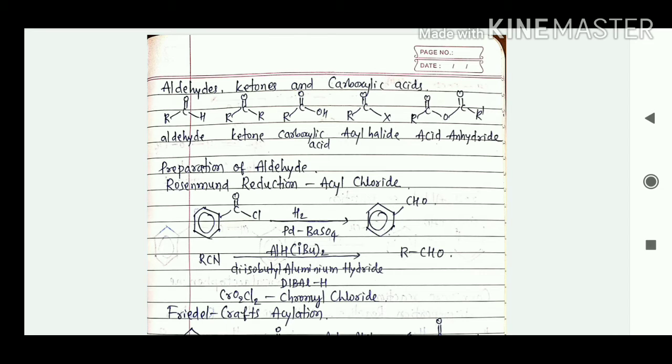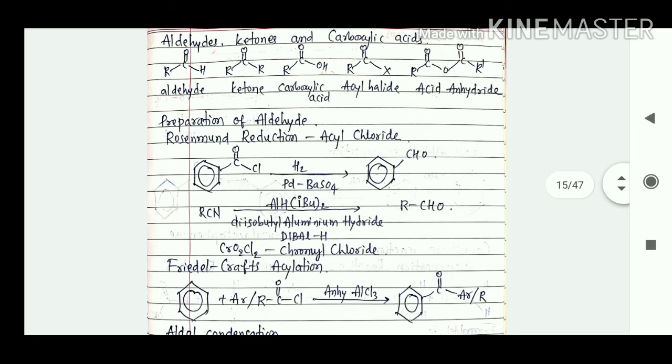So first we will consider the benzene acyl chloride. So to this one, if we do the hydrogenation in presence of palladium BaSO4, at that time it will undergo only one step reduction to give the C double bond OH, right? So like that, we can do the same thing for one more step, RCN. So in this case, if we use DIBAL, diisobutyl aluminum hydride, at that time it will undergo only one step reduction to give RCHO, right? So here in this case, CrO2Cl2, this is known as chromyl chloride.